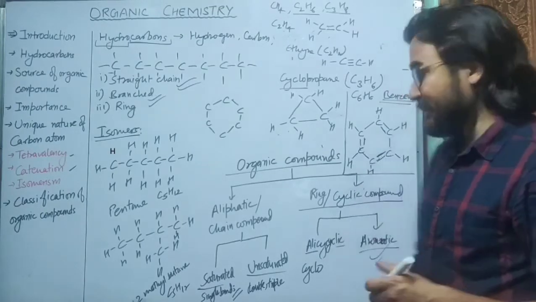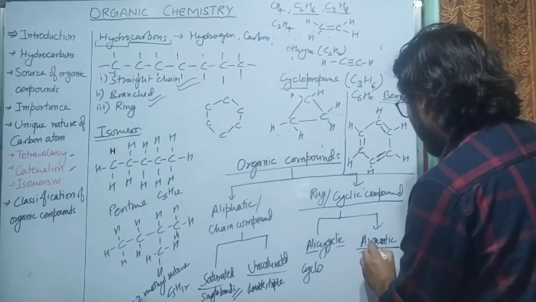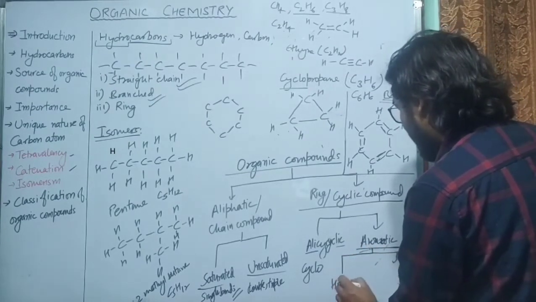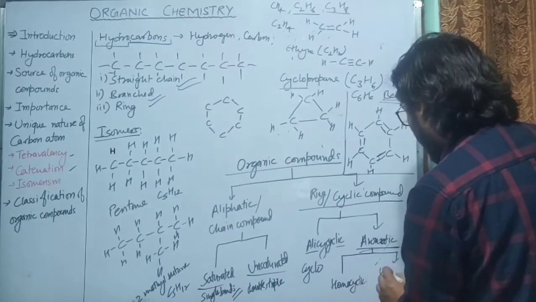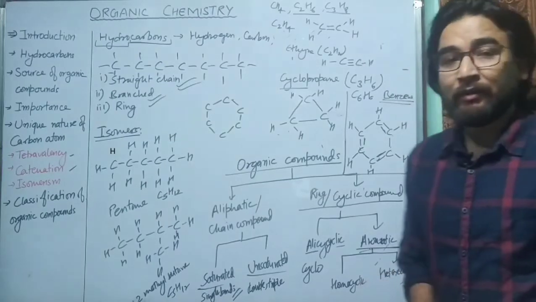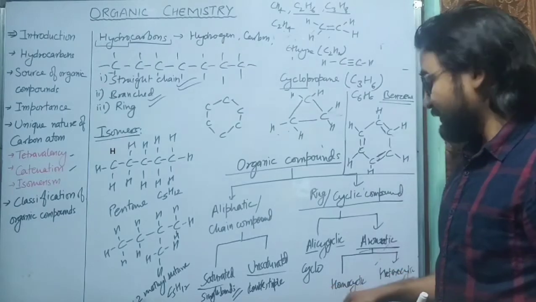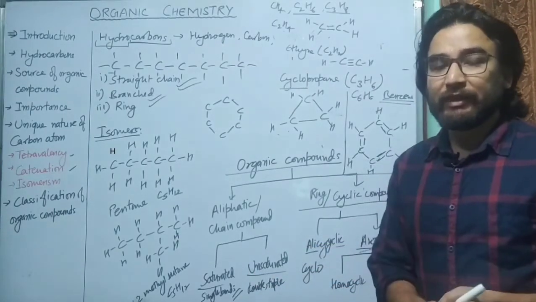Now you can also classify the aromatic compounds further into homocyclic and heterocyclic. However, these heterocyclic compounds are not very important for us in class 10th, but we can further classify these compounds as homocyclic and heterocyclic.